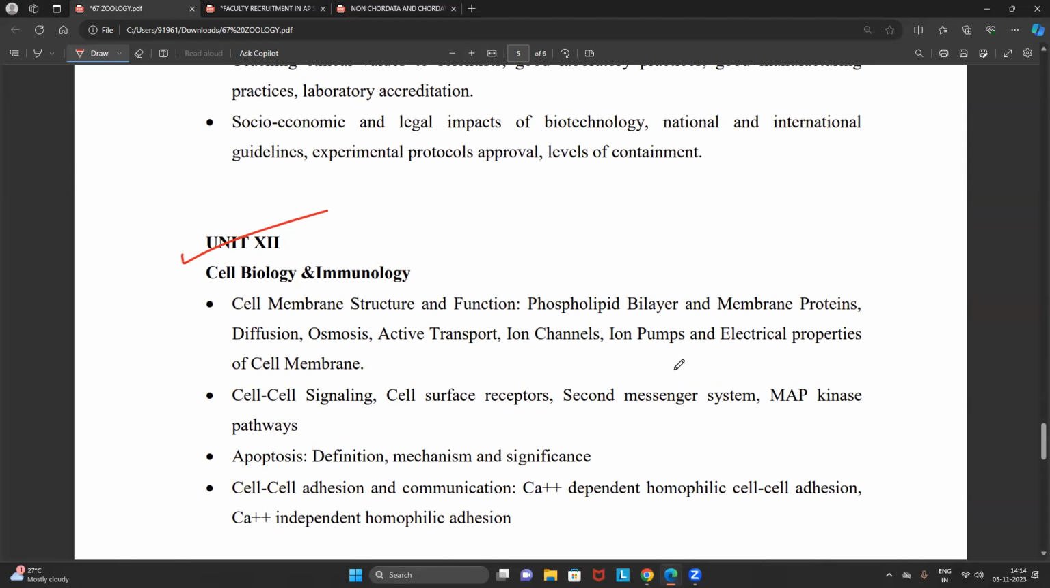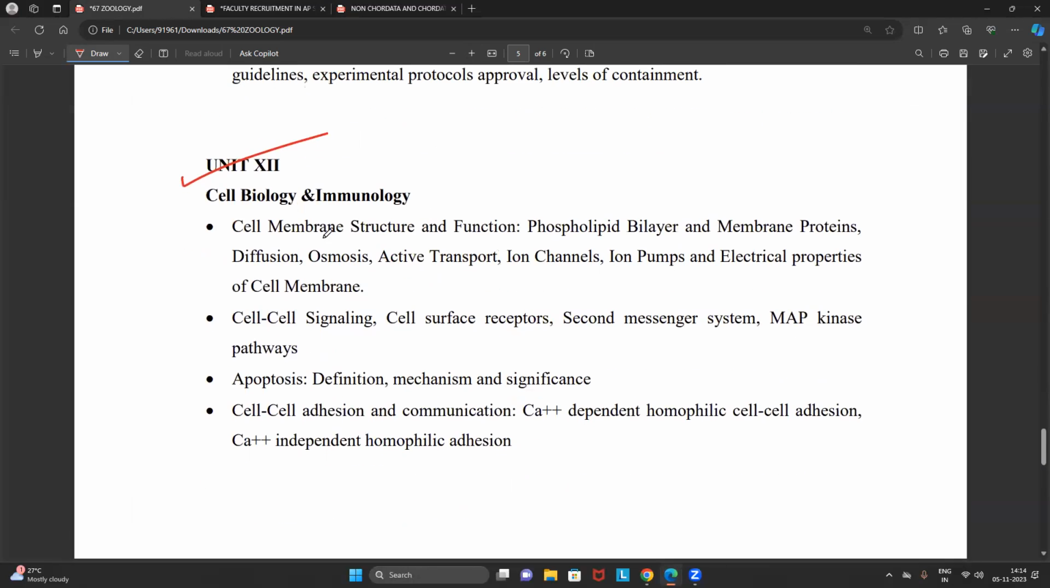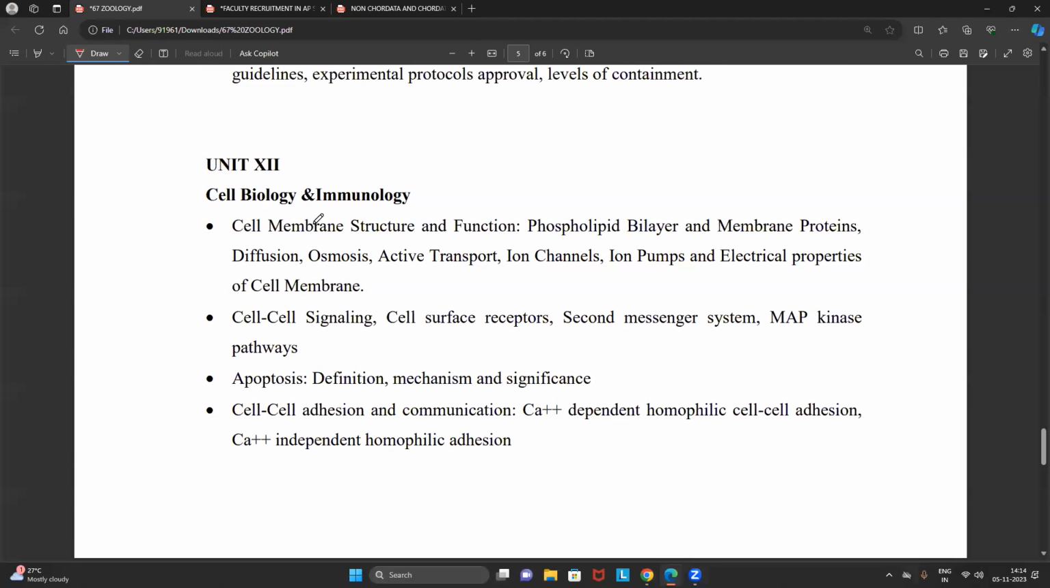Now let's focus on the units one by one, elaborately. I'll explain where you have to give the highest importance. Let's start with cell biology and immunology. What exactly do you have to cover in cell biology? Now you see this, surprisingly, in cell biology, they have not mentioned anything about the complete cell organelles.